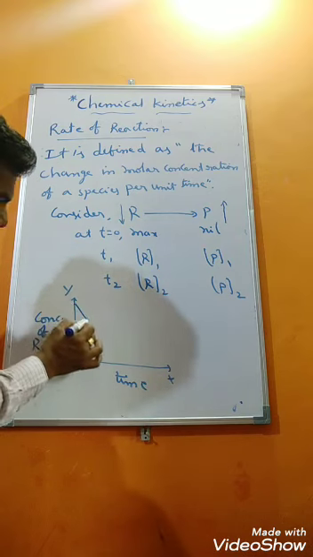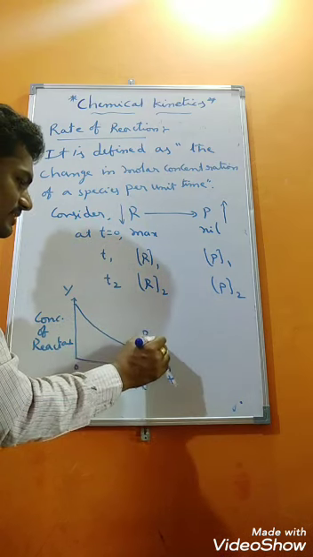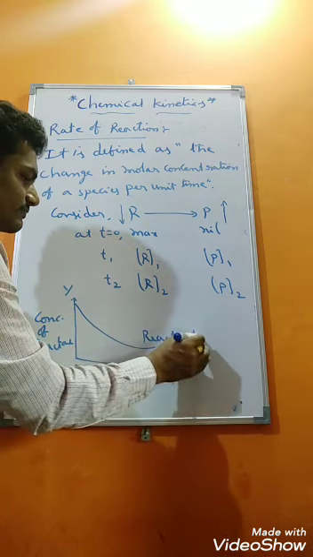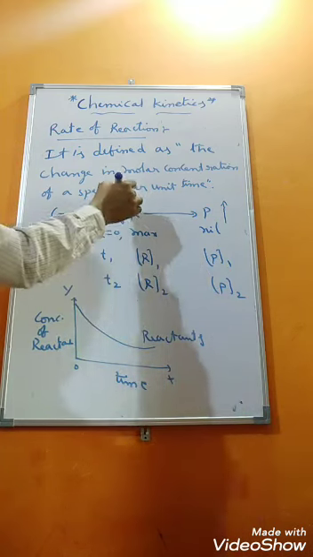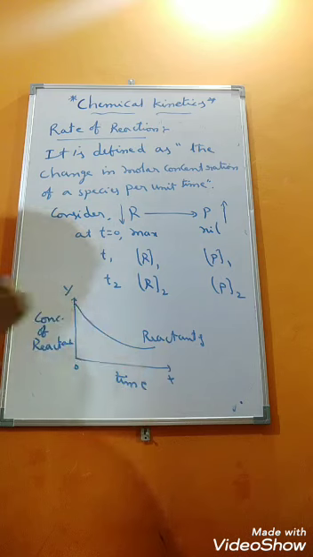As the time increases, the concentration of reactant decreases gradually. This is the reactants graph. That's why I kept a downward arrow here. Concentration of reactant decreases as the time increases.